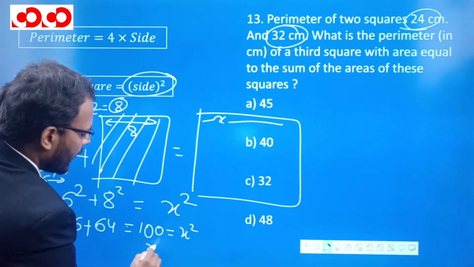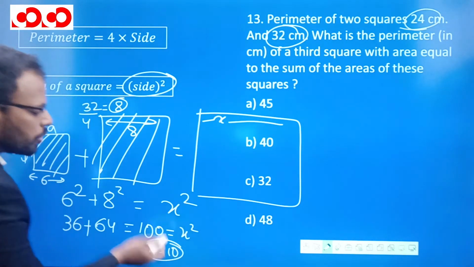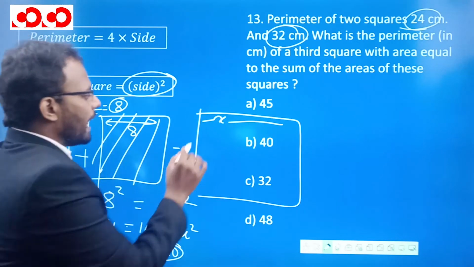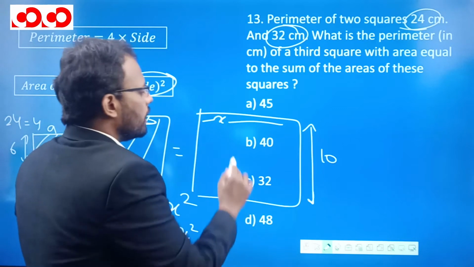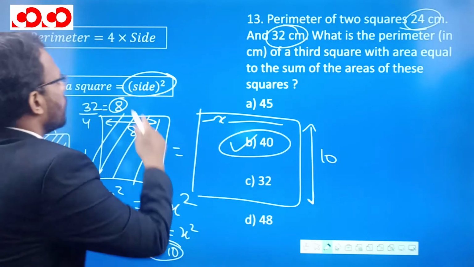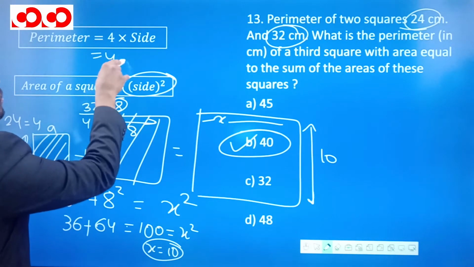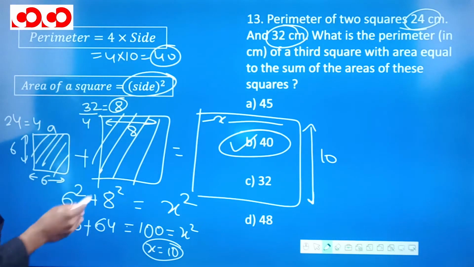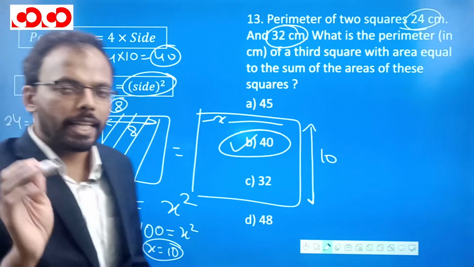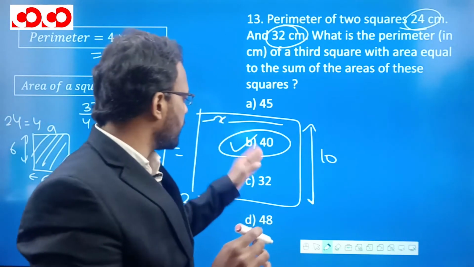So what will be x? X will be 10, because 10 square is 100. So the side of this square is 10, and the perimeter will be 40, because the formula for perimeter is 4 into side, and this will be 40. It is a very easy question. Just you should know the formula for perimeter and the area. So B option is correct for this question.